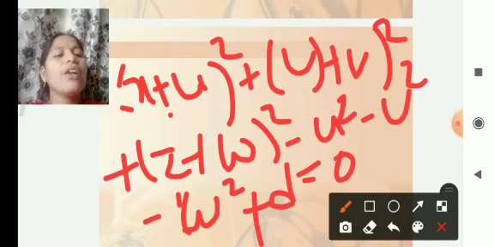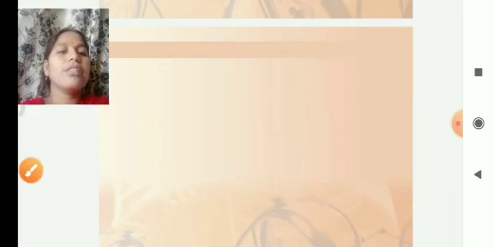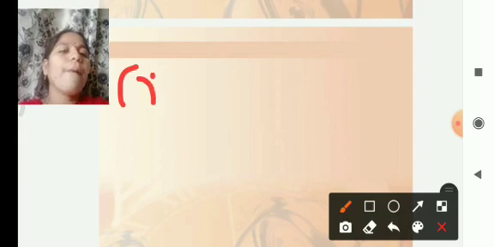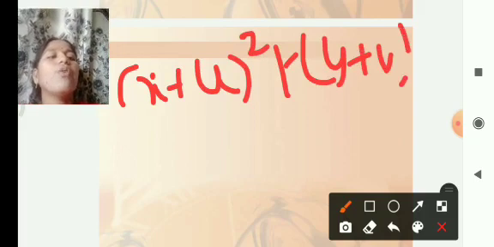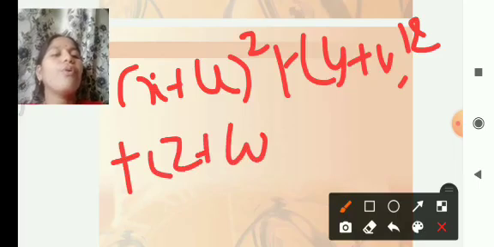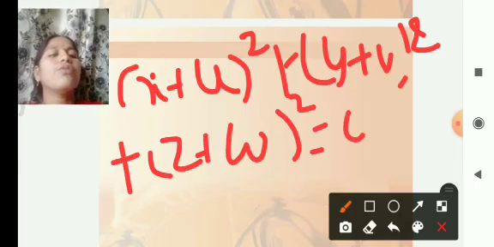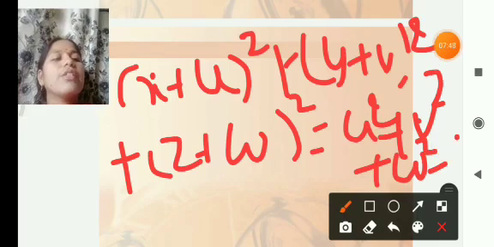We shift that to the other side, so (x plus u) whole square plus (y plus v) whole square plus (z plus w) whole square is equal to u square plus v square plus w square minus d.